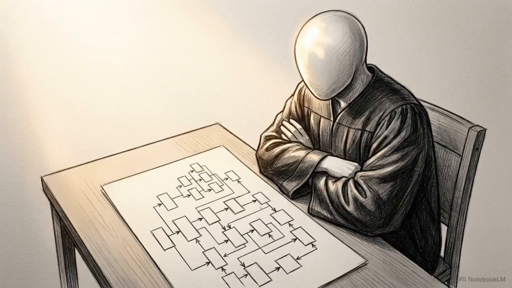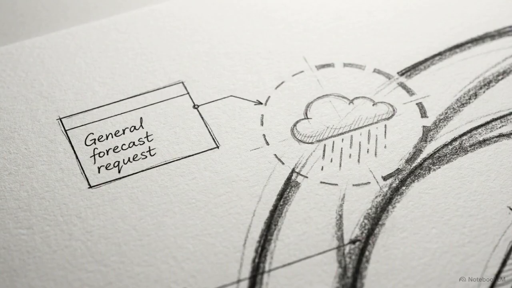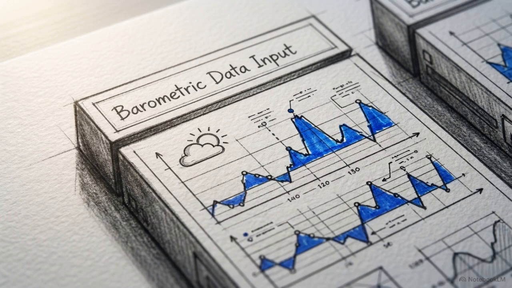Think of the AI as a brilliant intern. It possesses massive amounts of theoretical knowledge, but lacks procedural thinking and basic common sense. Users frequently fall victim to the curse of knowledge. This is a cognitive bias where you assume the machine shares your internal, unstated background information. A prompt like, "What is the weather tomorrow?" forces the AI to guess based on generic training patterns. If you provide specific atmospheric data, like a drop in air pressure over 48 hours, the machine can calculate a grounded forecast based on physical observations.